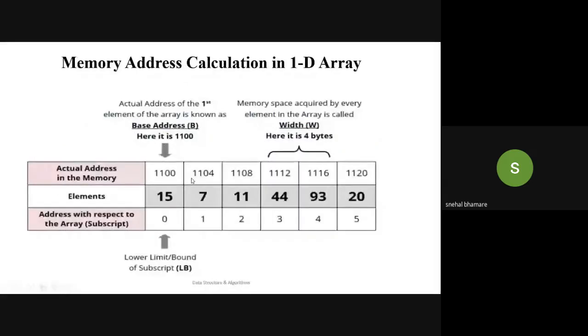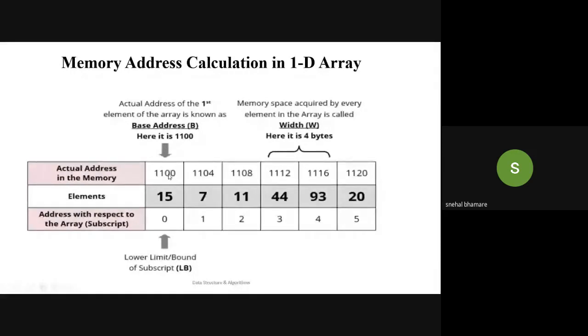Yes. Okay, the next point is memory address calculation in a 1D array. Suppose an array is given and we have to calculate the memory address of a particular element, how is it done? For that purpose, some basic concepts should be clear. Suppose this is an array having some elements stored. The elements are 15, 7, 11, 44, 13, 93, and 20. The first column is given by the actual addresses, that is, 1100 is the base address, the starting address. It is the address of the first element in the array, hence it is called the base address of the array.